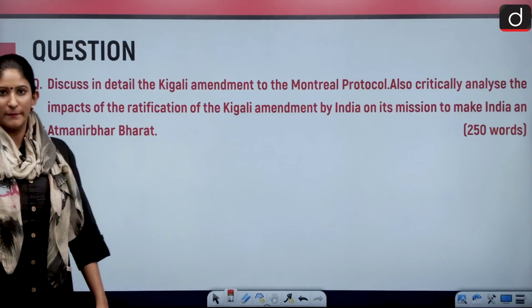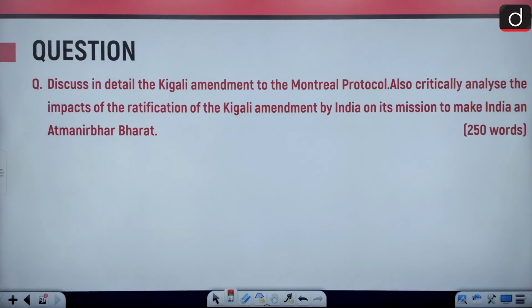Let's look at our mains question. Discuss in detail the Kigali Amendment to the Montreal Protocol. Also critically analyze the impacts of the ratification of Kigali Amendment by India on its mission to make in India an Atmanirbhar Bharat.